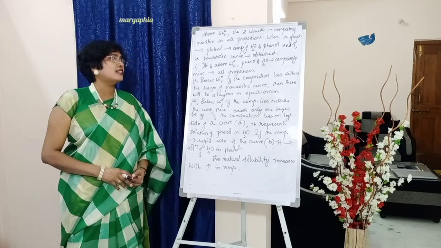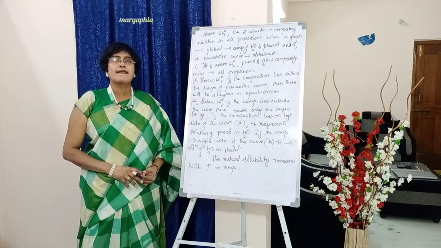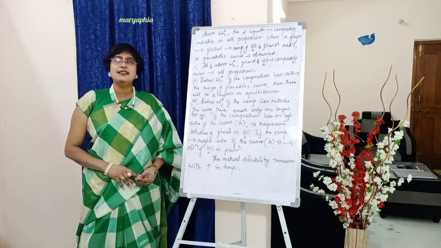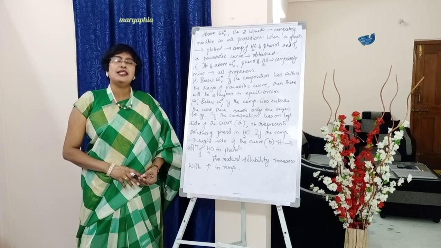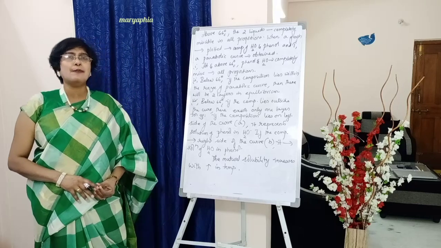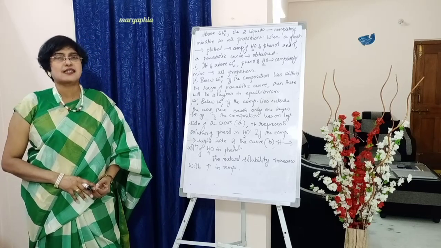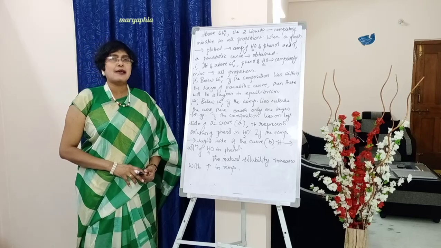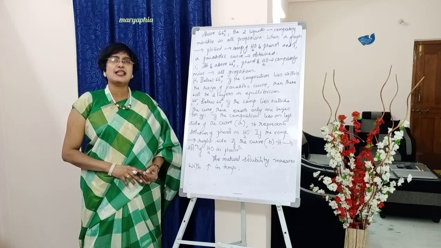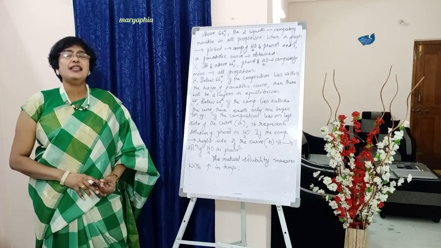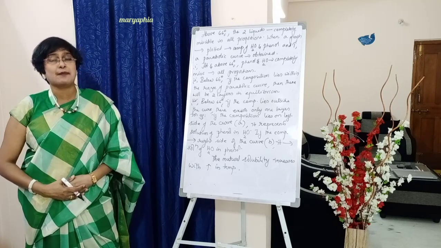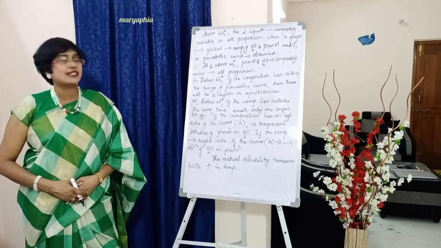Below, write down point number 1. At and above 66 degrees centigrade, phenol and water are completely miscible, whatever may be the composition, or in all proportions. So above this temperature, above 66, the two partially miscible liquids are completely miscible, whatever may be the composition. Students, at and above 66, they are getting mixed up. Therefore, we call this UCST.